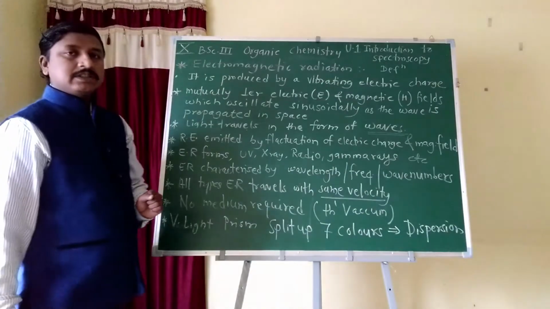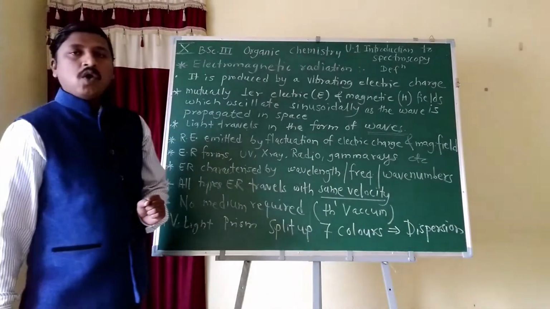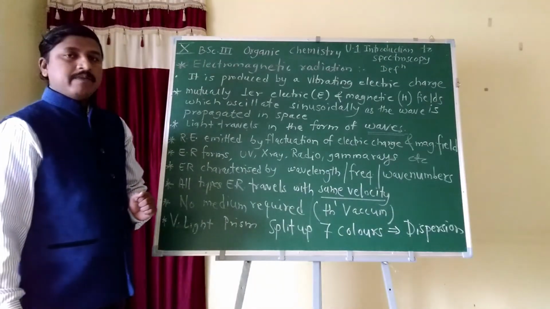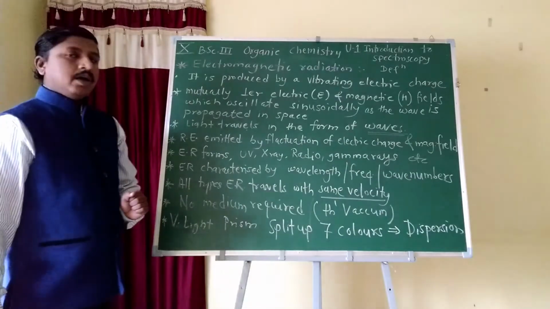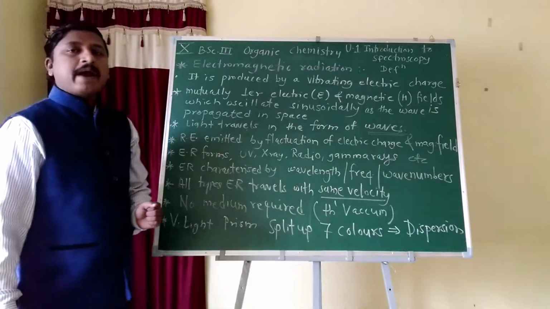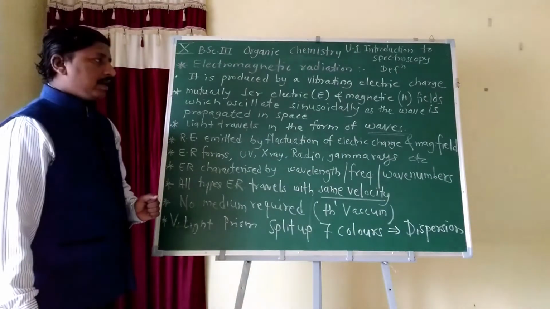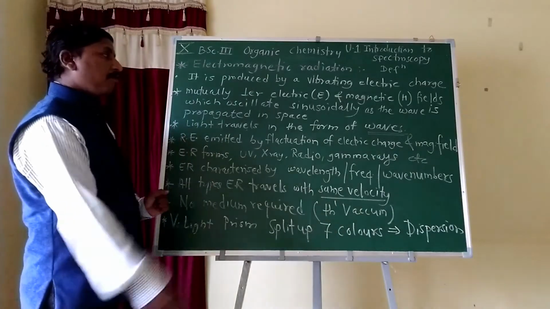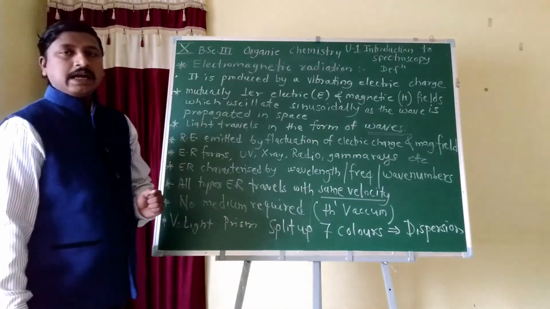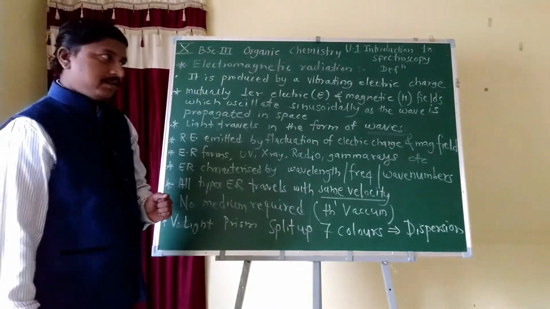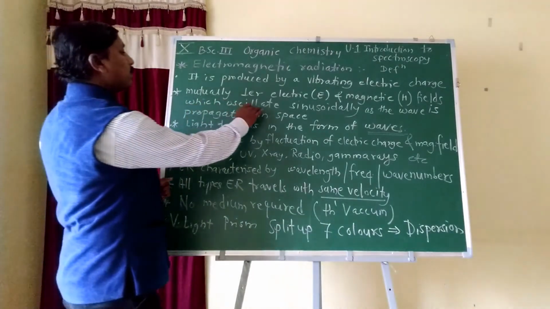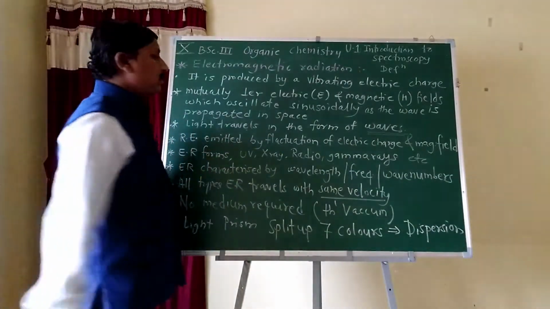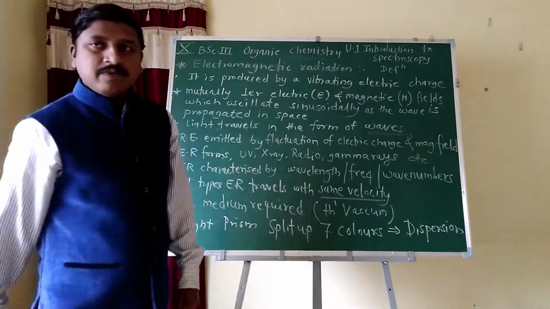So electromagnetic radiations are produced by a vibrating electric charge. It consists of mutually perpendicular electric and magnetic vectors or fields, which oscillate sinusoidally as the wave propagates into space.